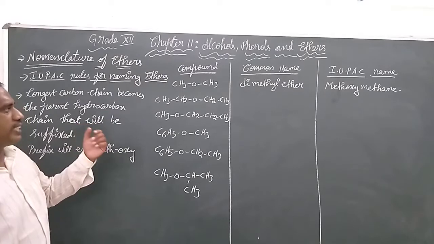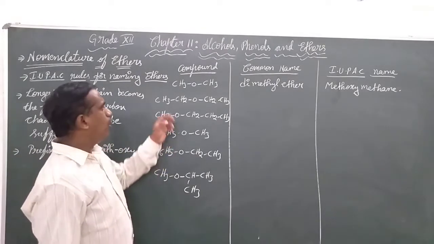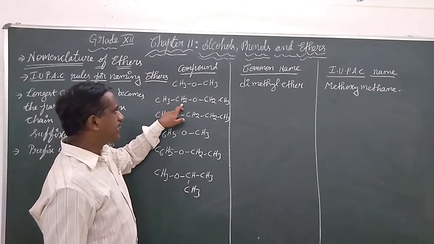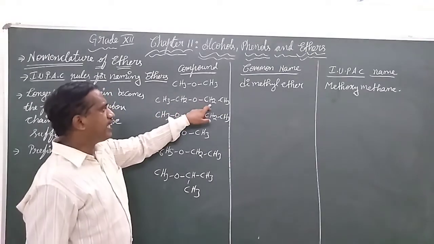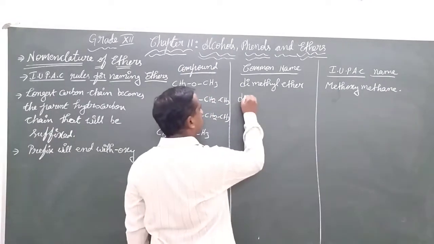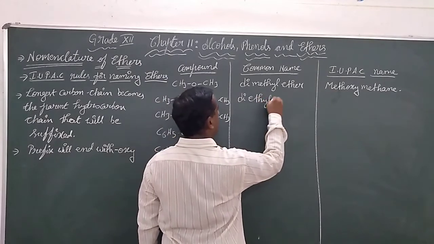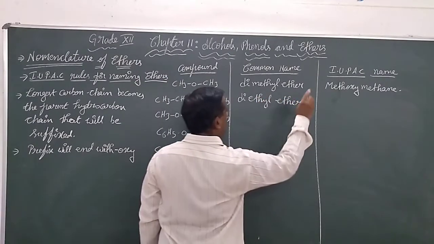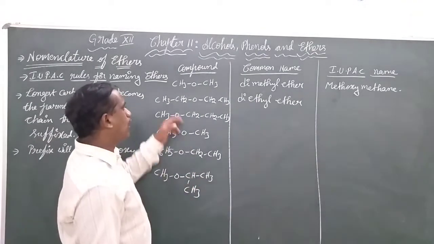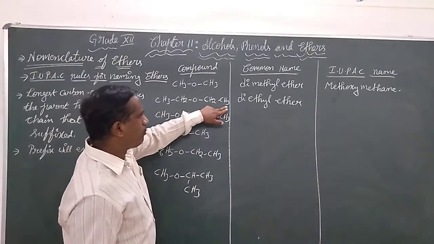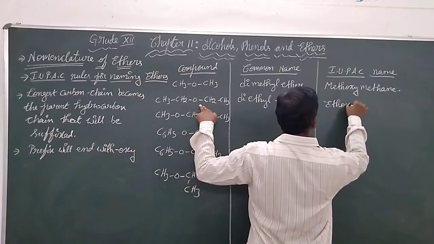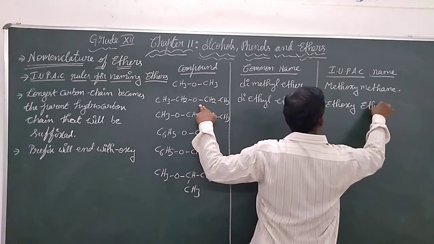Let us take the second example. In this case also, we have similar alkyl groups, CH3CH2OCH2CH3. So the common naming we give is diethyl ether. But for IUPAC, again the same point continues. One will be prefixed and the other will be suffixed. So we write this one as ethoxy ethane.